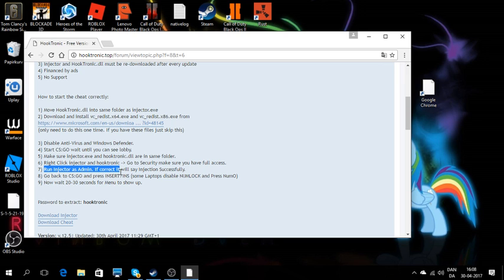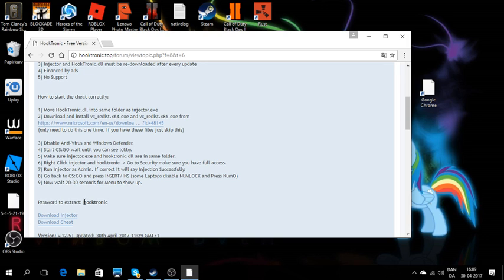If correct, it will say injection successfully. Go back to Cisco, press insert. Some laptops disable numlock and press num 0. Number 9, now wait 20 to 30 seconds for the menu to show up.